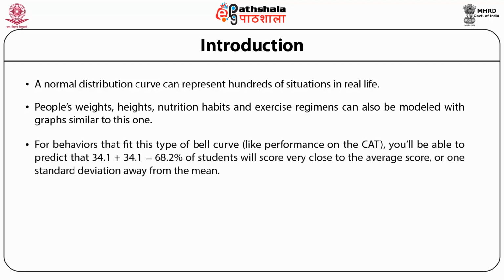For behavior that fits this type of bell curve, like performance on the CAT exam, you will be able to predict that 34.1 plus 34.1%, that makes 68.2% of students will score very close to the average score, or one standard deviation away from the mean. It tells you how tightly your data is clustered around the mean.